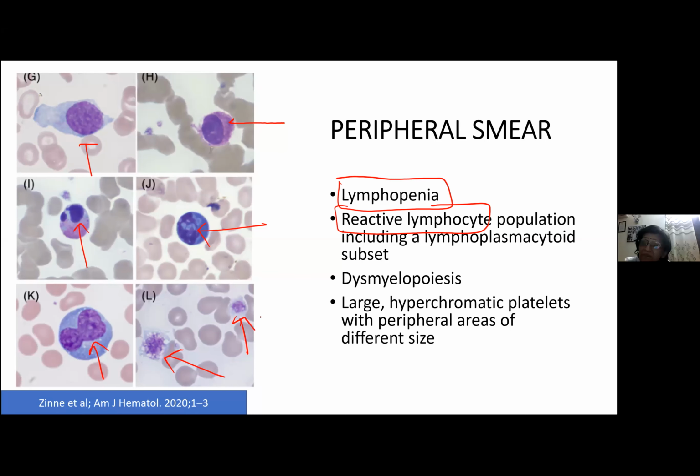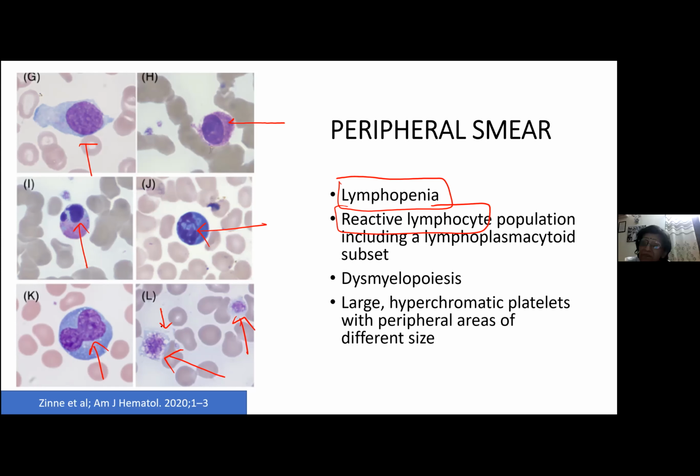So they said that COVID patients usually have large platelets, that everybody knows. We have also seen that they have large MPV and large PLCR, isn't it? So large platelets are there. But if you look at them, they usually have large hyperchromatic platelets, and they usually show peripheral areas. They say that their peripheral areas usually have some vacuoles or some variable areas which can be seen in the periphery. Okay, so more studies are going on in this.